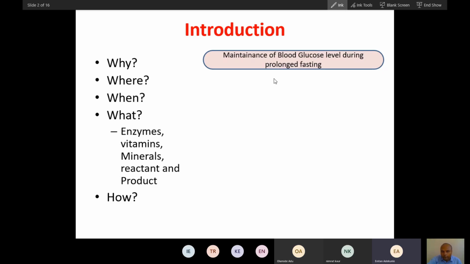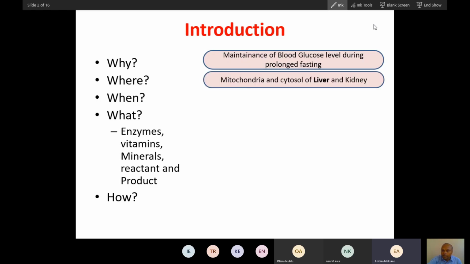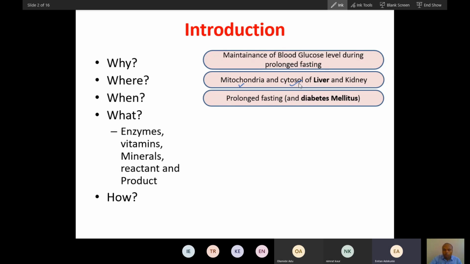Where does gluconeogenesis happen? Which organ or tissue? It happens in the liver and kidney, and it involves both compartments: mitochondria plus cytosol. When does it happen? You already know: prolonged fasting condition. Similar to prolonged fasting condition, diabetes mellitus is also like prolonged fasting. Prolonged fasting is marked by glucagon domination. Here also glucagon will be dominant because insulin will become functionless in diabetes.